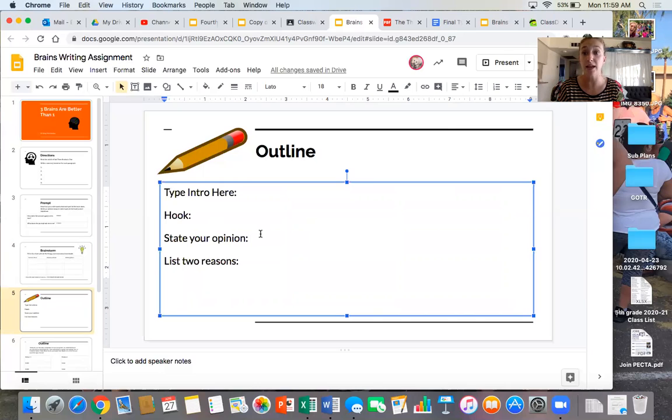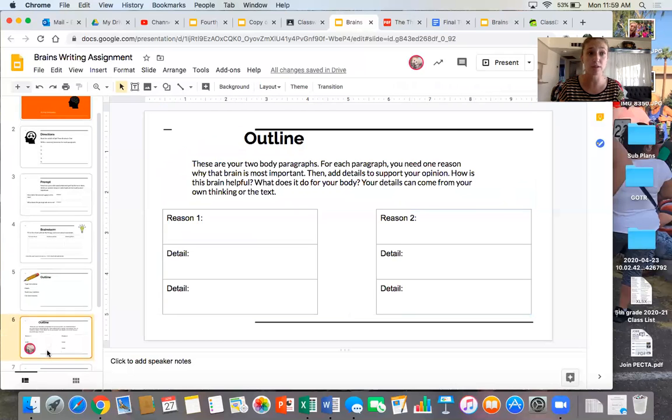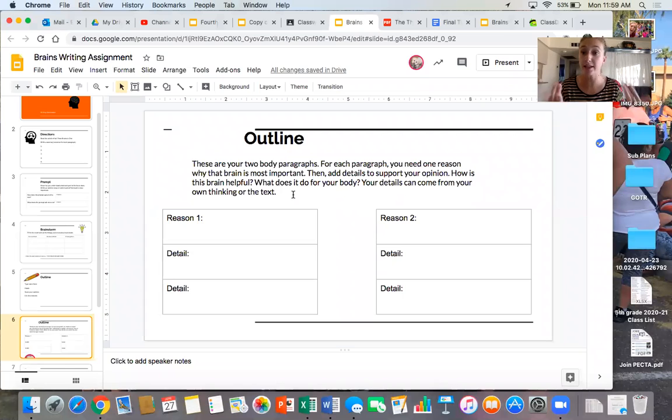I'm gonna state my opinion. I just did that, so that should be easy peasy. I shouldn't need to think too hard about that. And then I just wanna list 2 quick reasons. I do not want to start to think about all of the reasons that I'm gonna put on here. I just want 2 quick ones, nothing too crazy. And then this is my intro. So then I should be able to go to the next part of my outline, which is my 2 reasons.